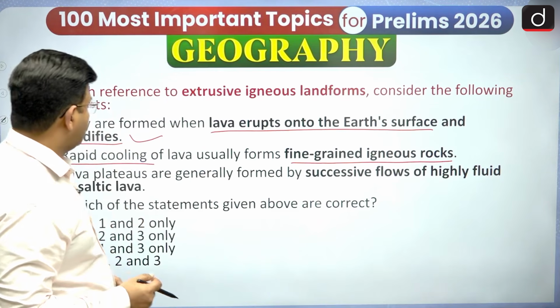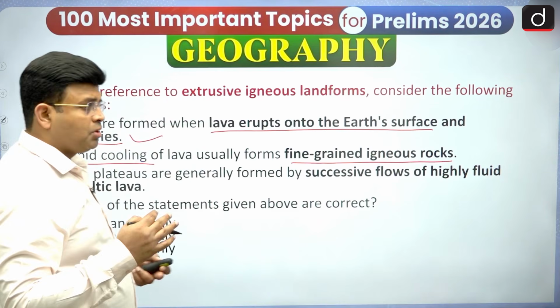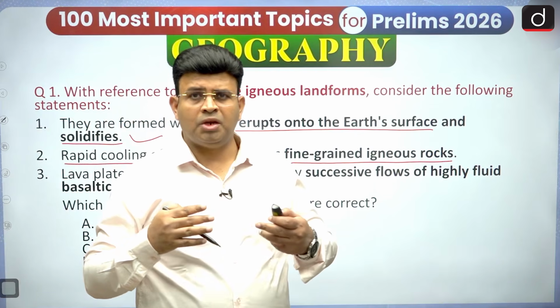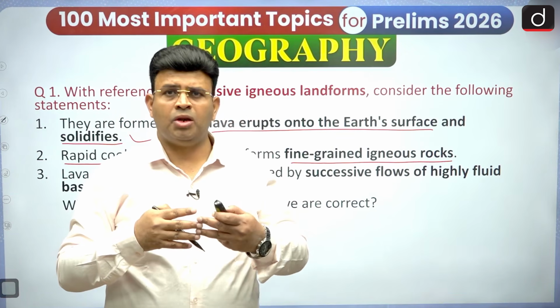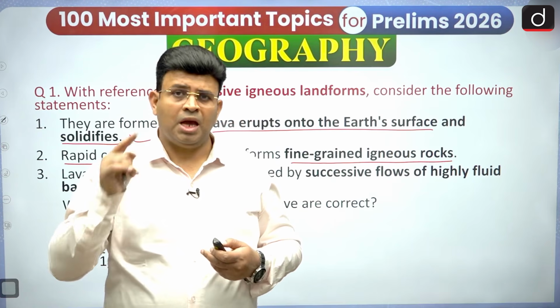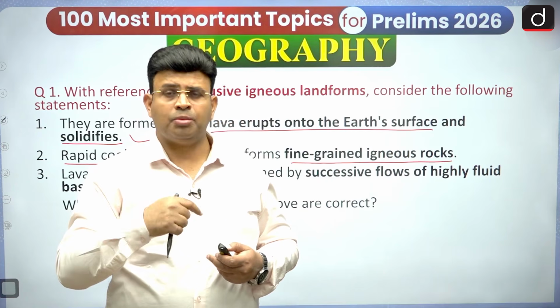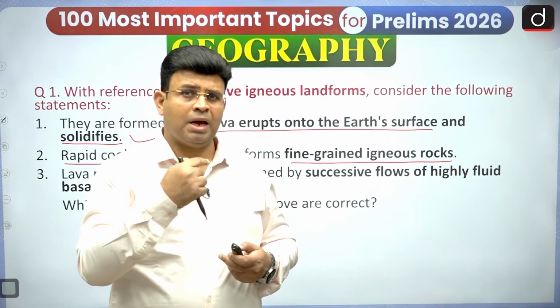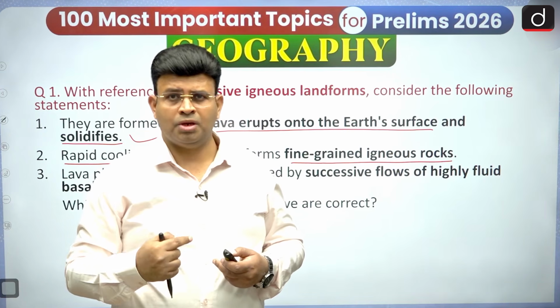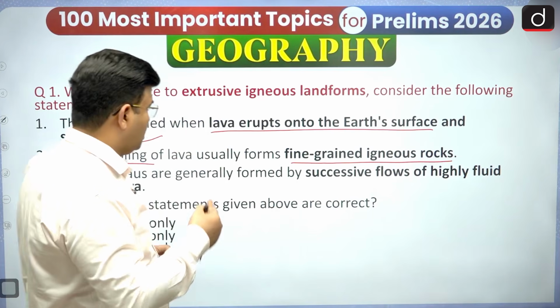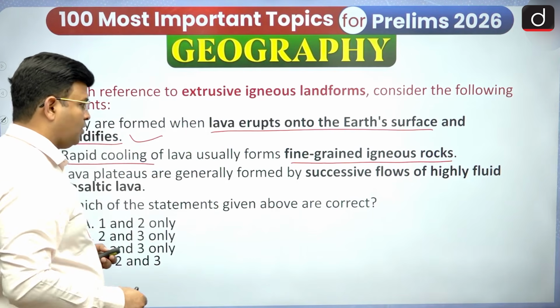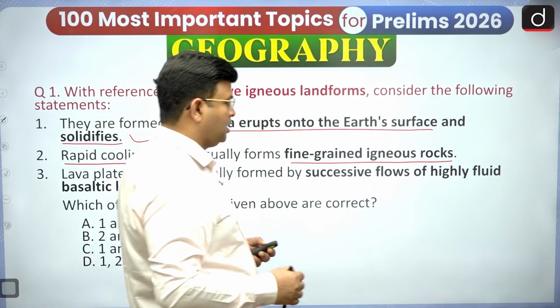So rapid cooling is there, and because of the fast cooling, a coarser grain will not form, crystallization will not take place, and it is fine grain. If you are not getting how it is happening, you can go back to the third episode, where I tried to explain it so that you can understand. So rapid cooling of lava usually forms fine-grained igneous rock.